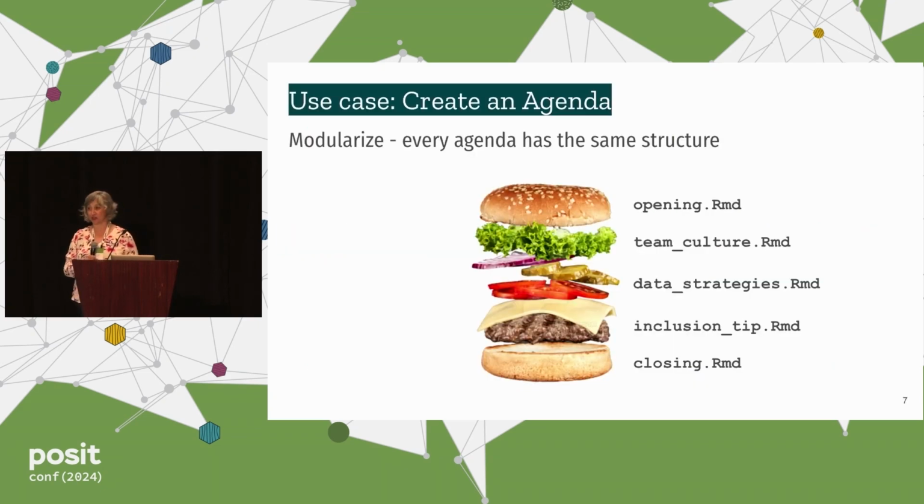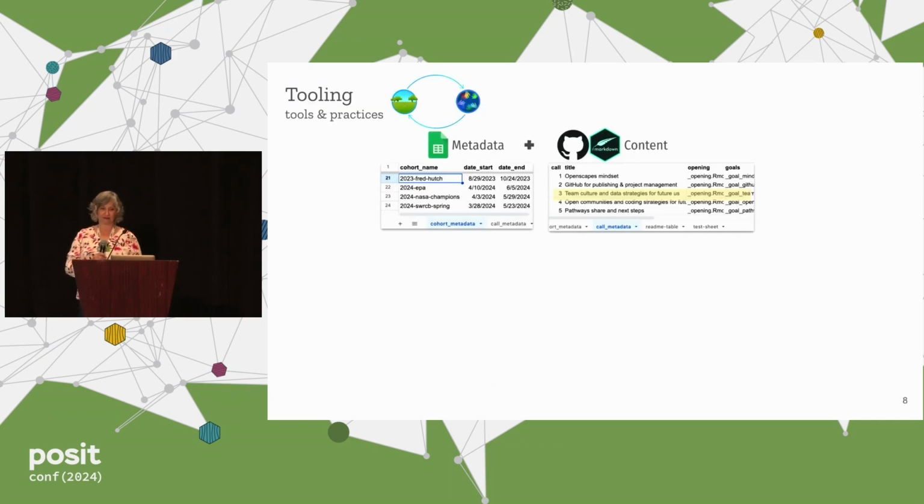So I'll give you one use case, creating an agenda for one of our cohort calls. Every agenda has the same basic structure, and we use Kyber to make us agenda sandwiches from a variety of different recipes and our well-stocked RMarkdown refrigerator of content. We put all the metadata for individual cohorts in a Google Sheet, so there's the cohort name, a start date, end date, and we put all of the content in Markdown files.